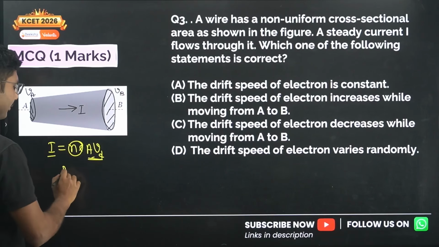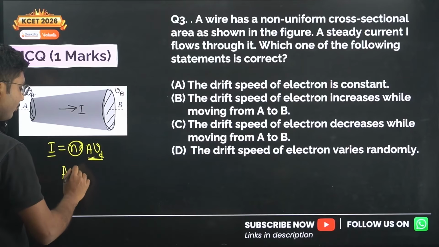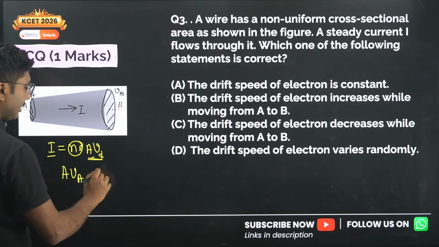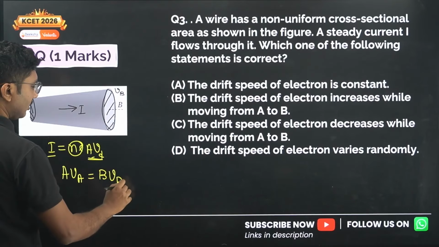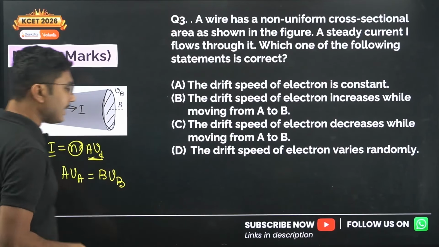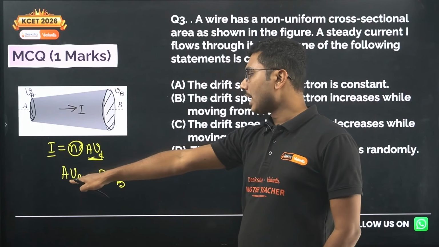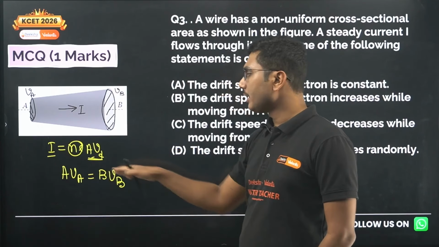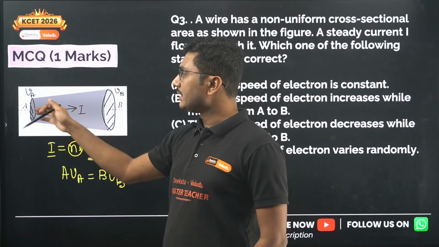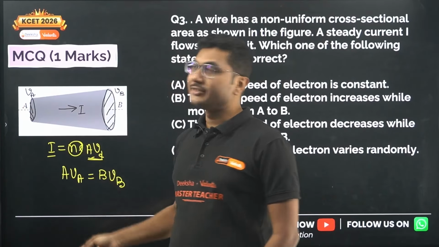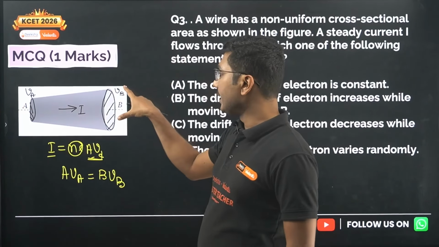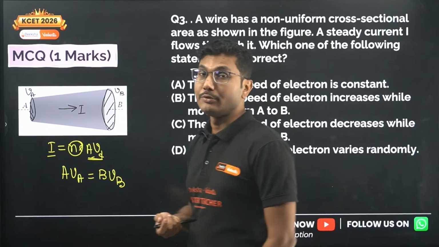From the continuity equation we can say A into VA must be equal to B into VB. So the higher the area, the smaller the drift speed. The smaller the area, the higher the drift speed. Here the area is smaller, so the drift speed will be bigger. Here the area is bigger, so the drift speed will be smaller.